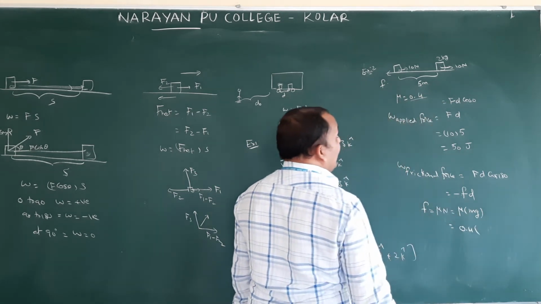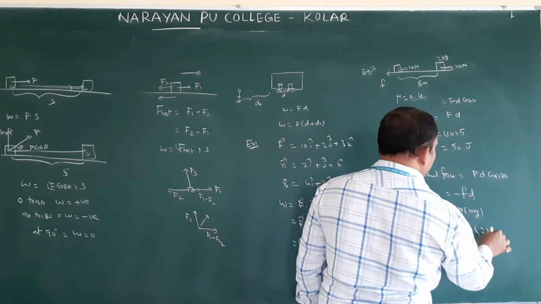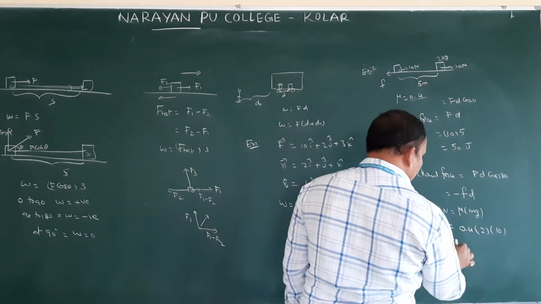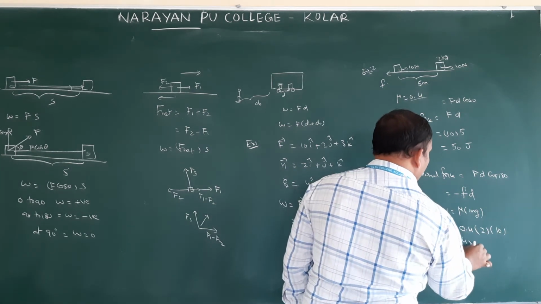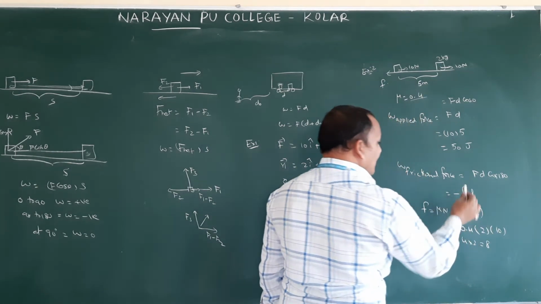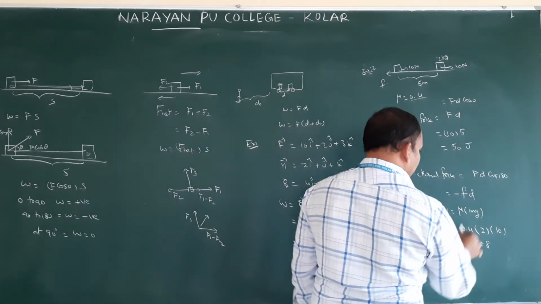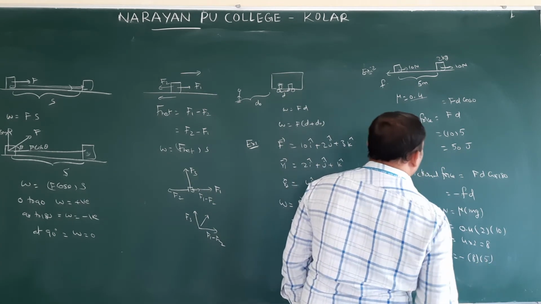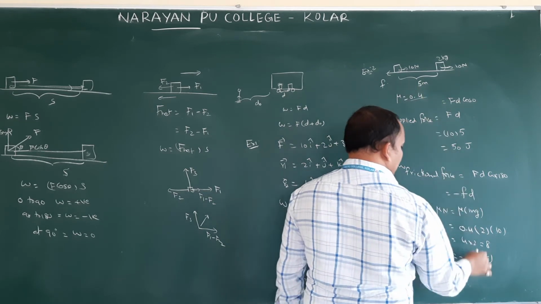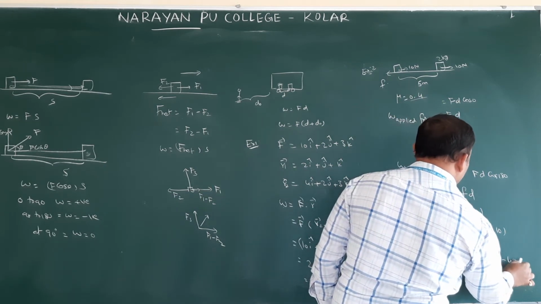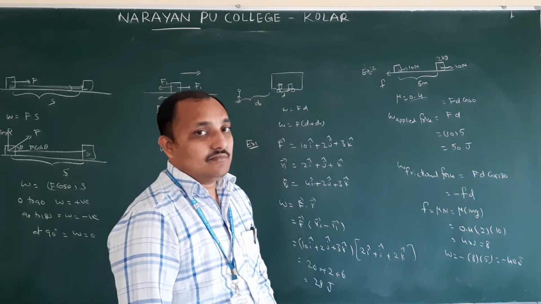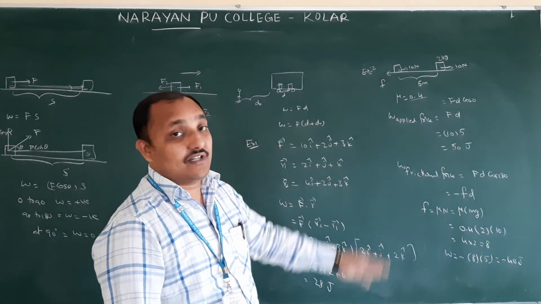Mu value they gave is 0.4, and m is 2 kg. We can take the g value as 10 in our class calculations. So 10 into 0.4 is 4, into 2 is 8. So the frictional force is 8. Therefore, work done is minus 8 into 5 meters, 5 eights are minus 40 joules. That minus indicates the work done is against the direction of the frictional force.